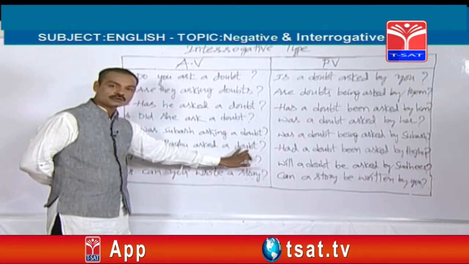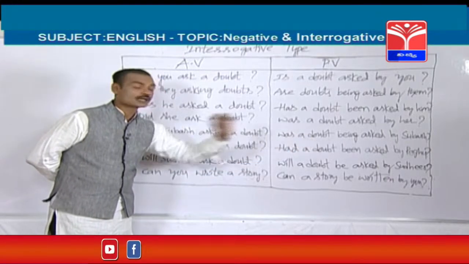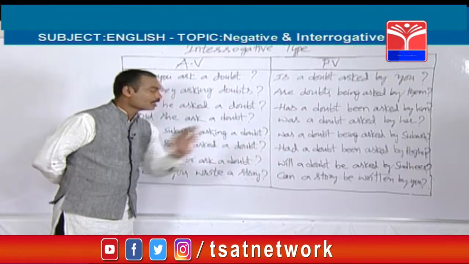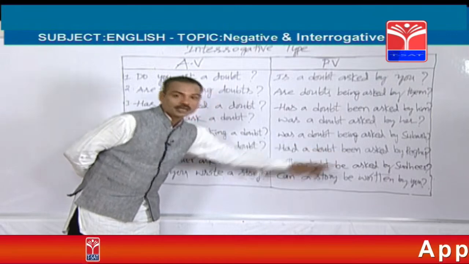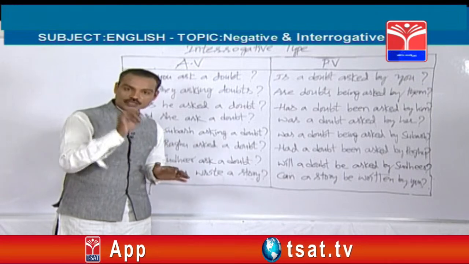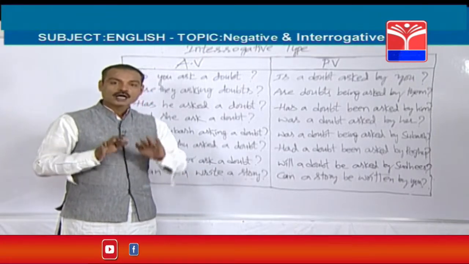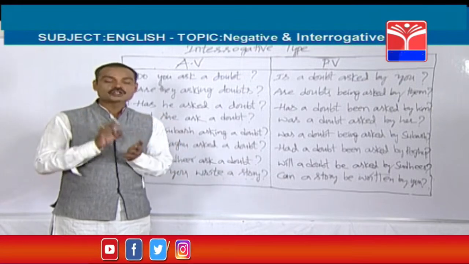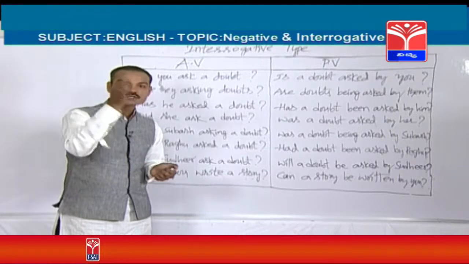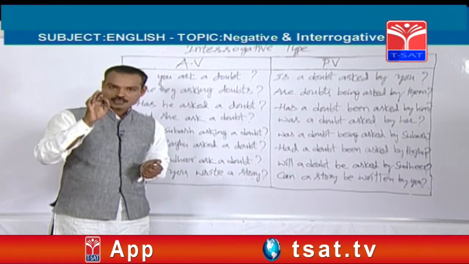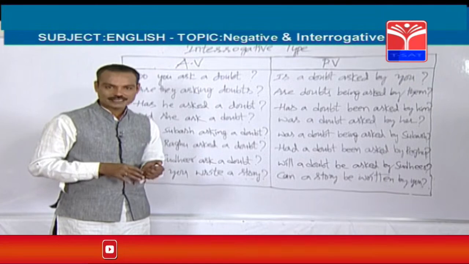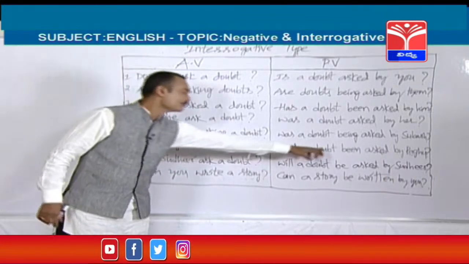Had Raghu asked a doubt? Answer is, had a doubt been asked by Raghu? Plural. Had Raghu asked doubts? Had doubts been asked by Raghu? Here we have used been. I have already told you when I was teaching basics of active voice and passive voice, when should we use been, I have explained very clearly. Once again I am going to explain when should we use been, when should we use being. When the active voice contains ing form, we should use being in the passive voice. When the active voice contains have, has, had, we should use been in the passive. So had is there, that's why we used been.